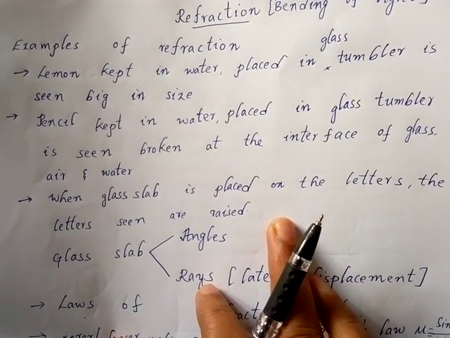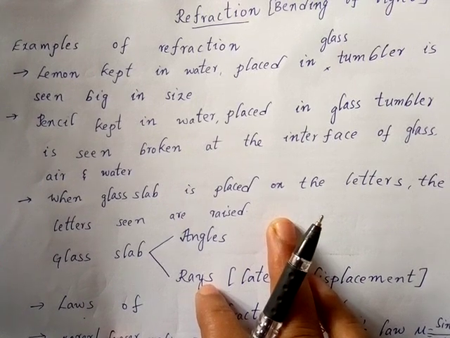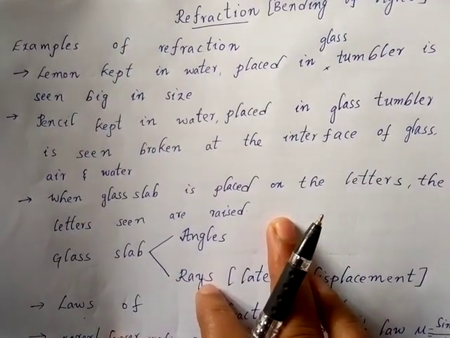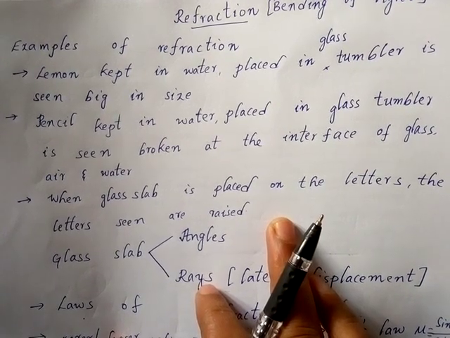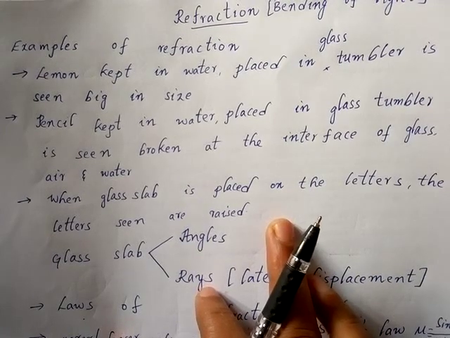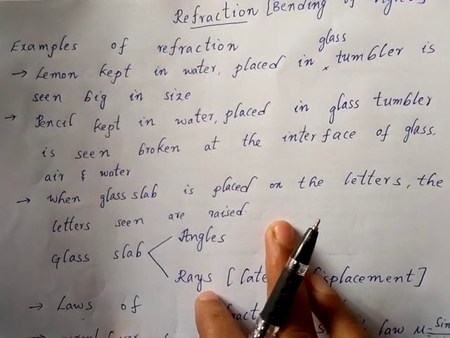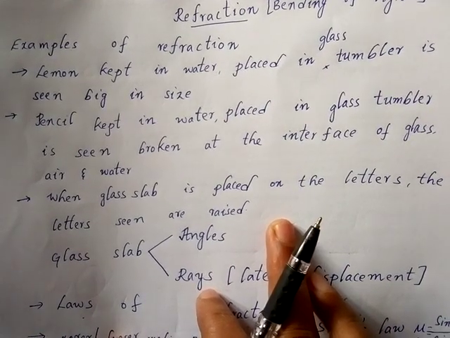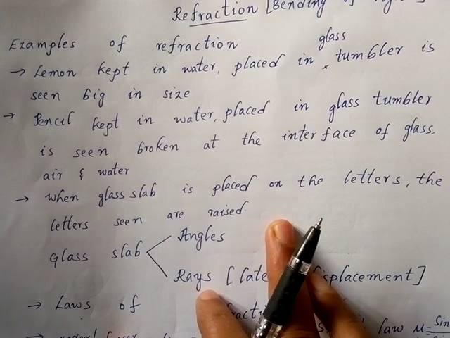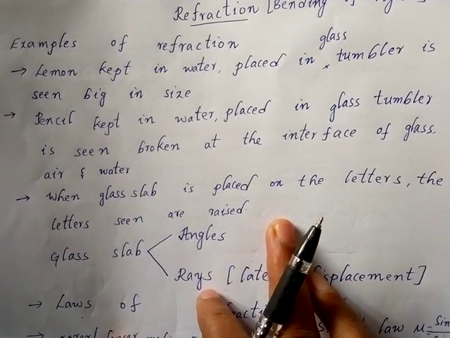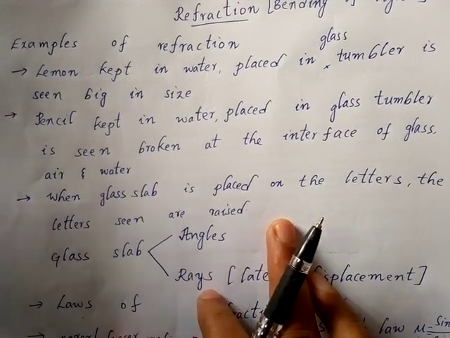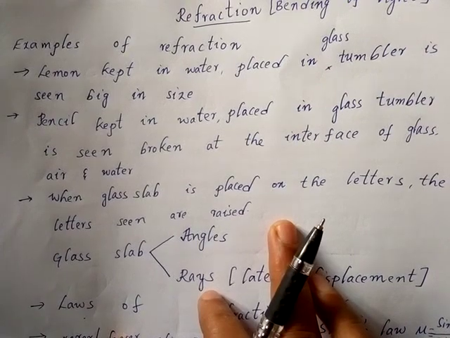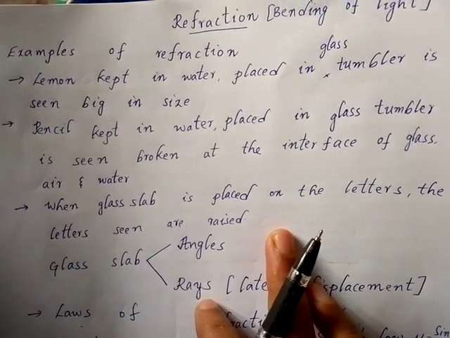For example, when you place a lemon in water and both of them are kept in a glass tumbler, you can observe the lemon is seen in bigger size. In the same way, a pencil is seen broken at the interface. In the same way, when you place a glass slab on some letters, you will see the letters are raised. In the same way, the bottom of a swimming pool is seen raised due to refraction. That is due to change in the direction of light.